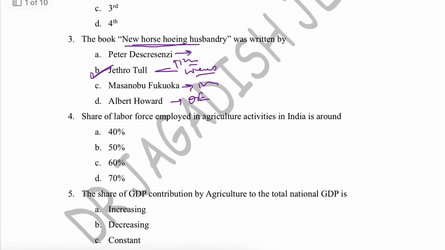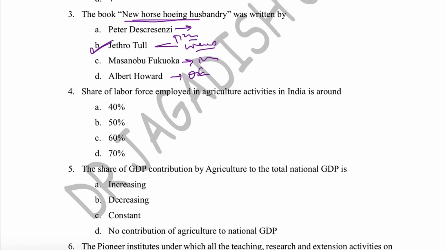Next question is, the share of labor force employed in agricultural activity in India is around. From the total labor force, what is the share involved in agriculture? That is around 40%, and it is declining day by day. There is labor migration from village areas to nearby cities for better opportunities. It's somewhere around 42% right now.